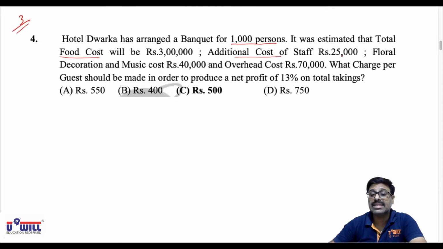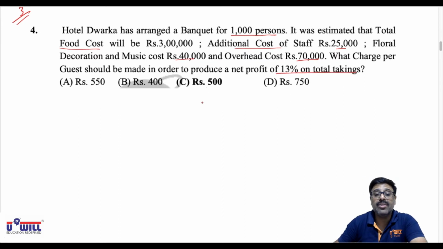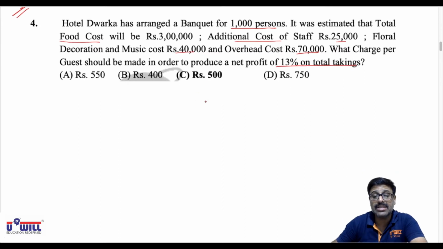Additional cost of staff 25,000, floral decoration and music 40,000, overheads 70,000. What charge per guest be made in order to produce a net profit of 13% on total takings?